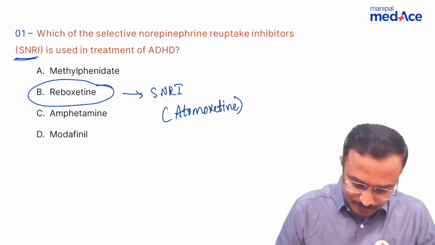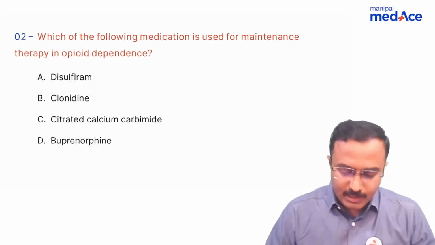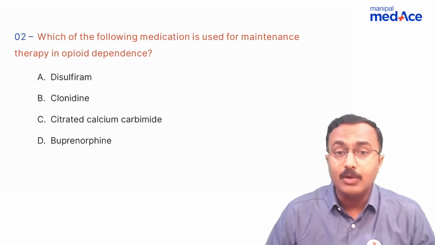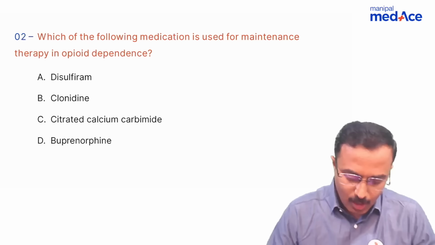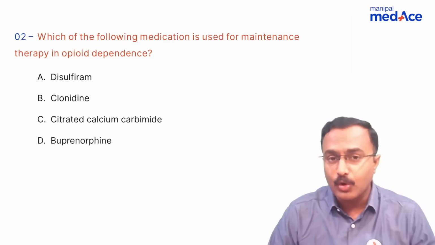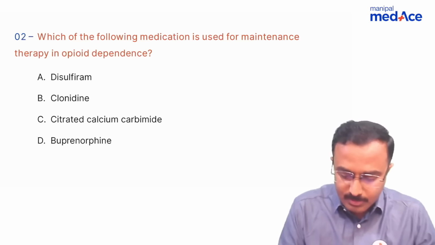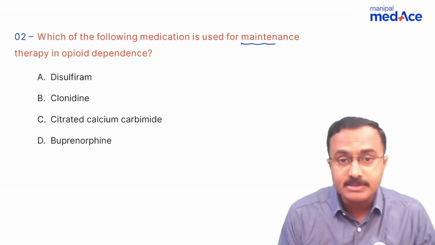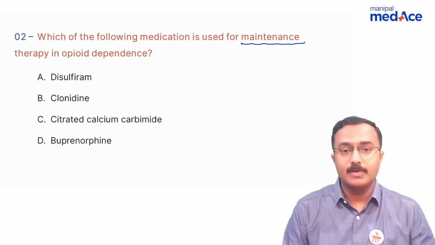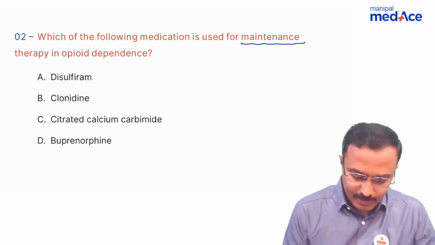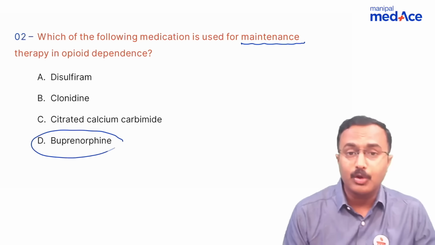Second question. Which of the following medication is used for maintenance therapy in opioid dependence? Options were disulfiram, clonidine, citrated calcium carbamide, and buprenorphine. Remember, it's the maintenance therapy that they've asked for, not the withdrawal treatment. So here the right answer is buprenorphine.